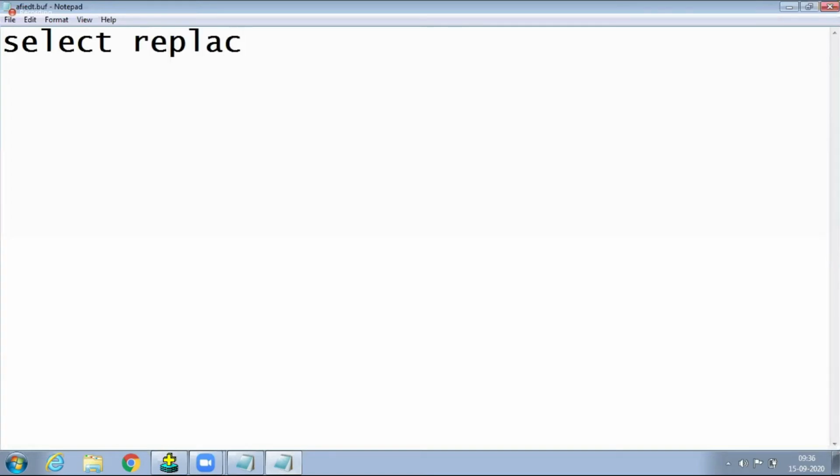Concentrate, very important. Replace. Yesterday, anybody attending the class, L trim, R trim, I was telling in that class: SS, MI, SS, TH, SS. This string is a better option, easy to remember. Now in this case, S is the character. For example, S is the character, and I want to replace it with ABC, as everyone knows.